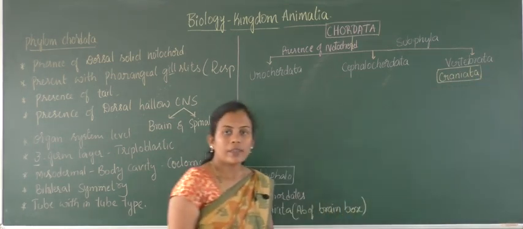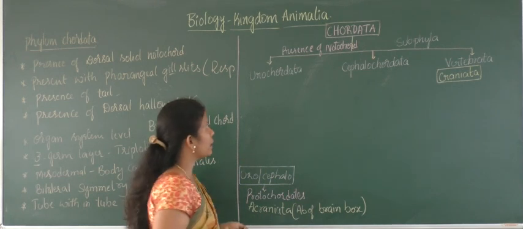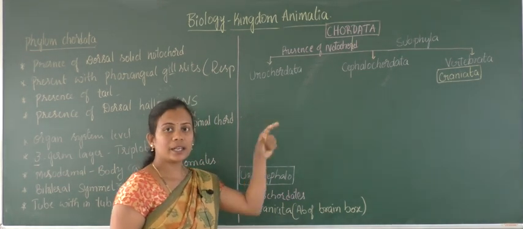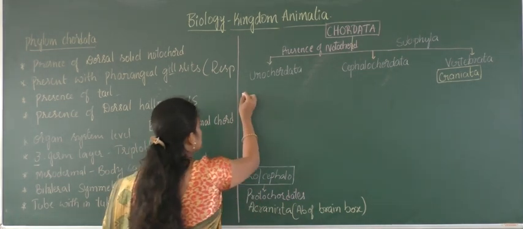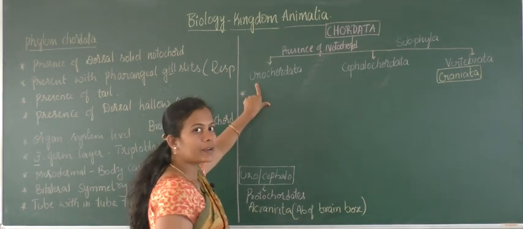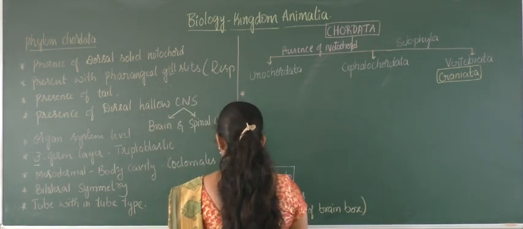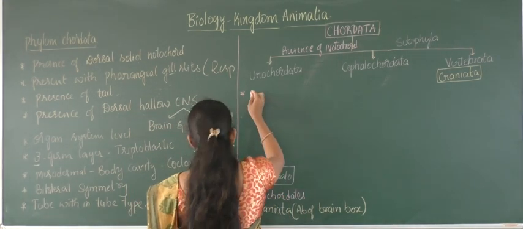Okay. Now we will go through one or two properties in detail, and we will take up these in next sessions. First one: Urochordates have their notochord structure in the larval stage only.